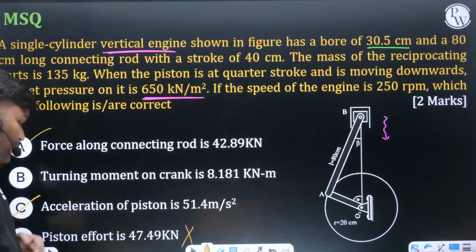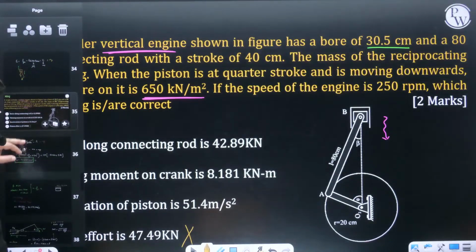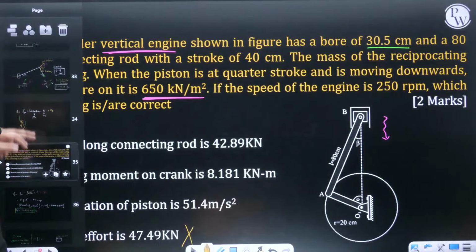And last, they are asking turning moment on the crank, how much is this turning moment going to be? And how do we calculate turning moment?